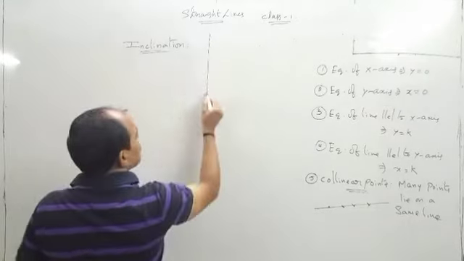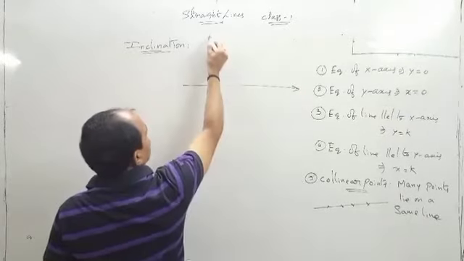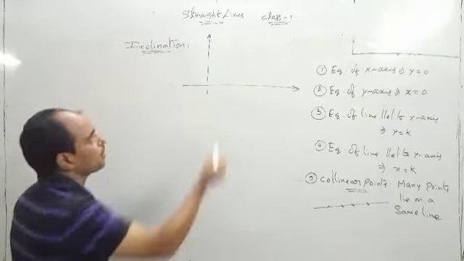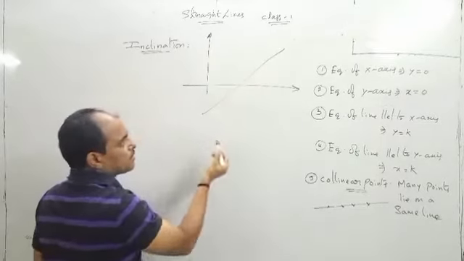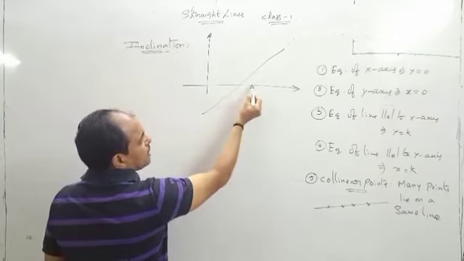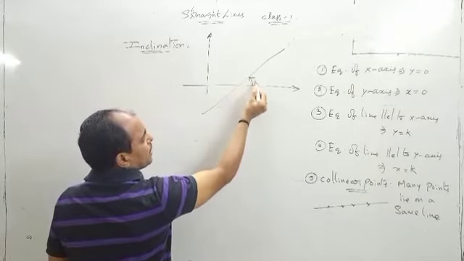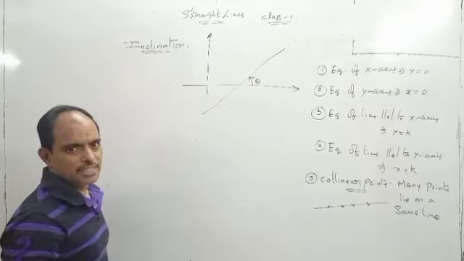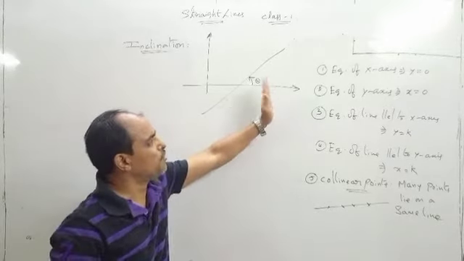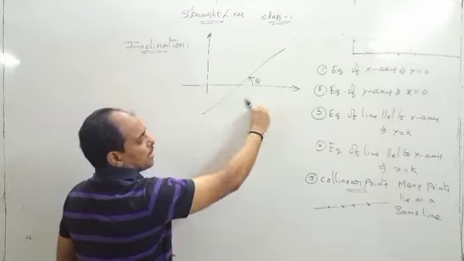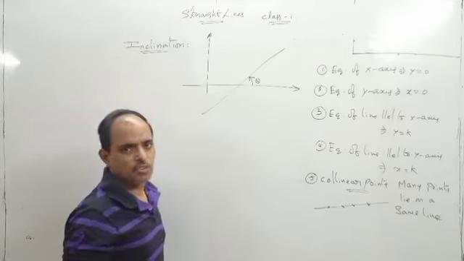Suppose this is the coordinate axis. When a line intersects the axis with some angle theta in anti-clockwise direction. Anti-clockwise direction means this type of rotation. If the rotation is like this, then it is called anti-clockwise direction.